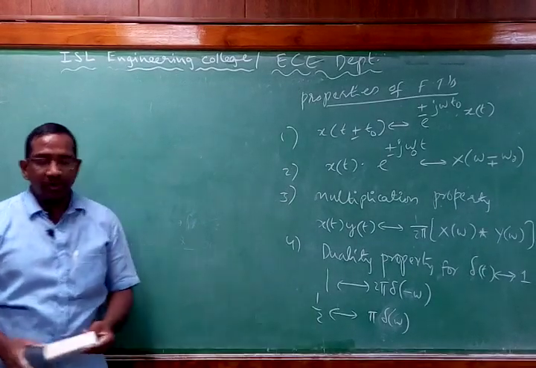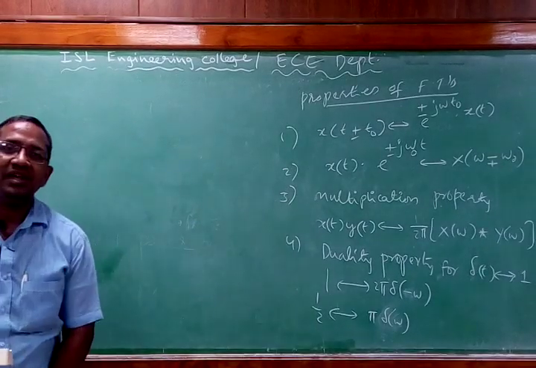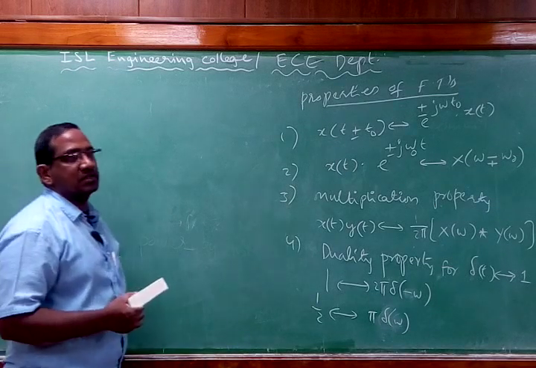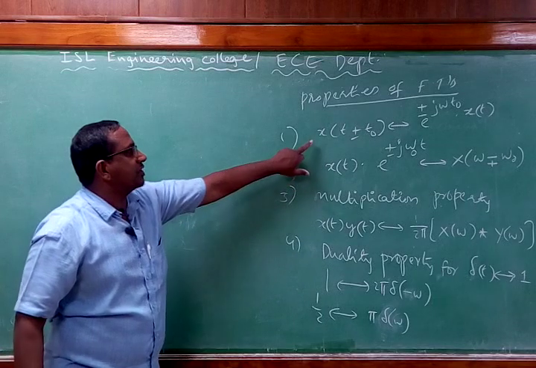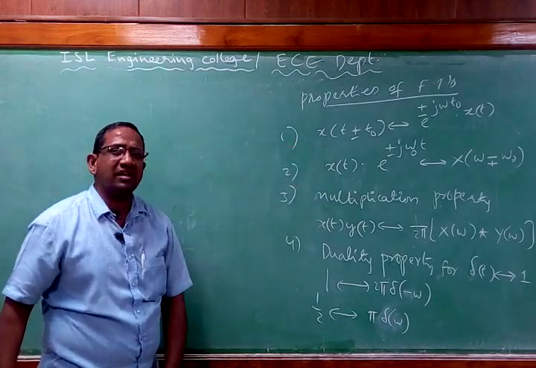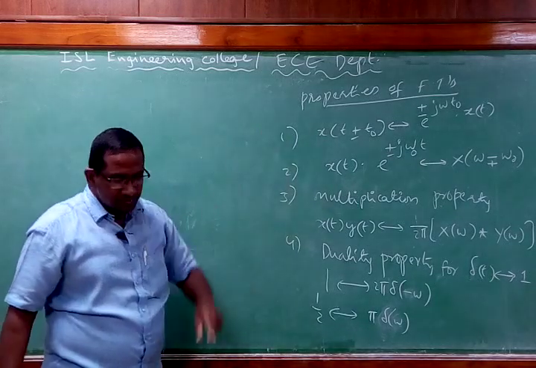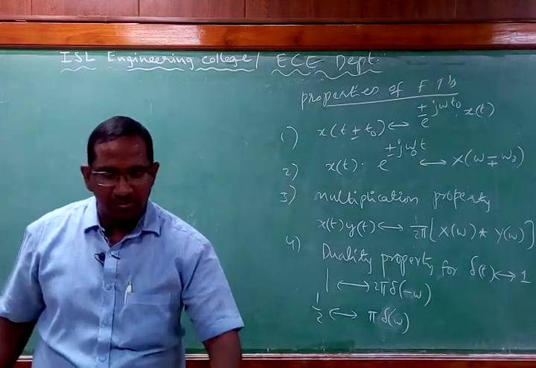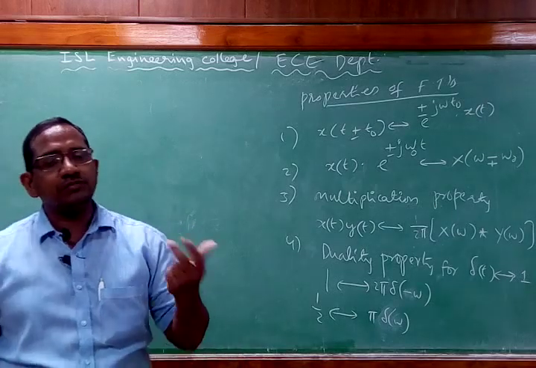These 4 properties we are going to use continuously in the analysis of analog communication systems. What is the first property? Please recollect them. You need not derive anything here. All these Fourier transforms have to be remembered well, because we never get time in the exam to derive them.